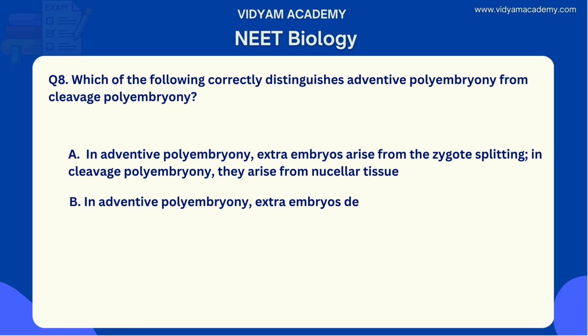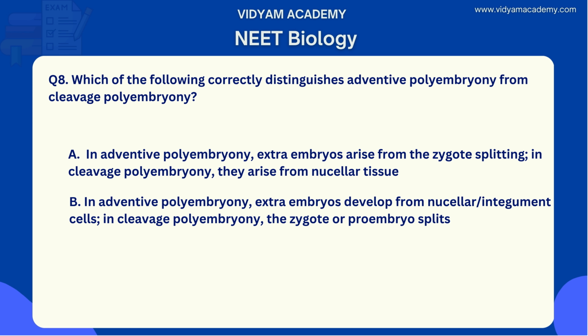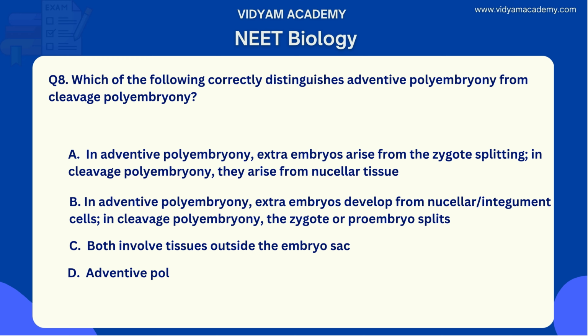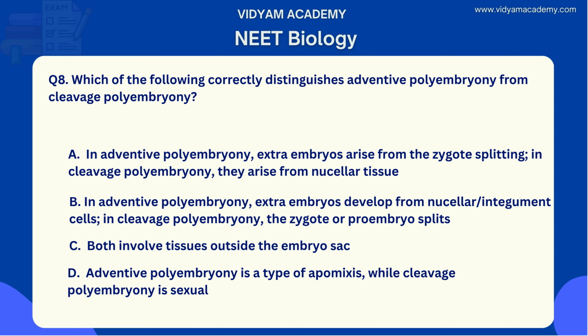Option B: in adventive polyembryony, extra embryos develop from nucellar or integument cells. In cleavage polyembryony, the zygote or proembryo splits. Option C: both involve tissues outside the embryo sac. Option D: adventive polyembryony is a type of apomixis, while cleavage polyembryony is sexual.